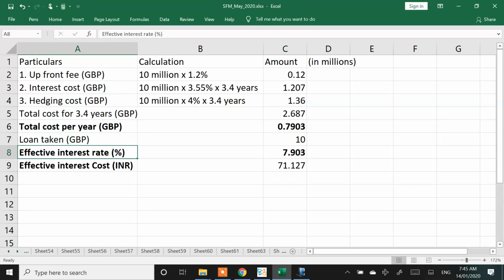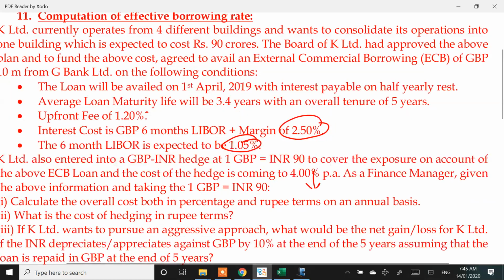The first 6 items were in GBP. My effective borrowing rate is 7.9% and my effective interest cost is 71.127 million. That's the annual cost I am going to pay.